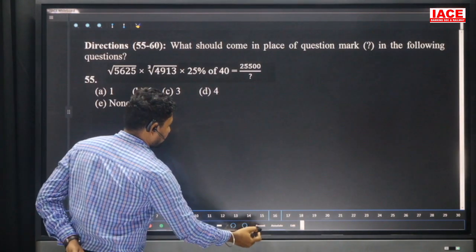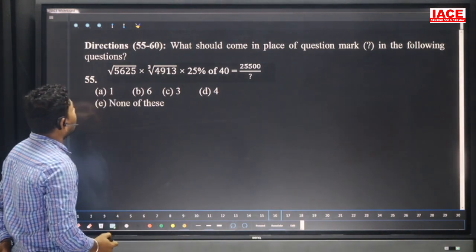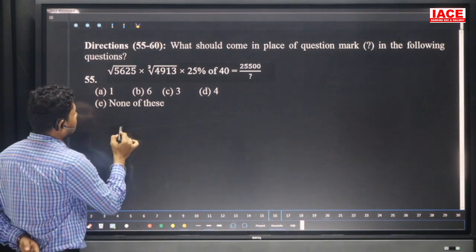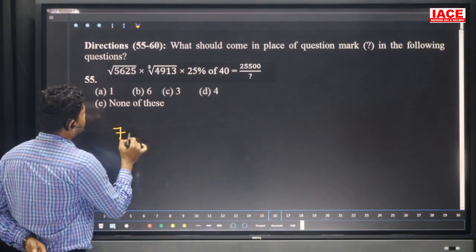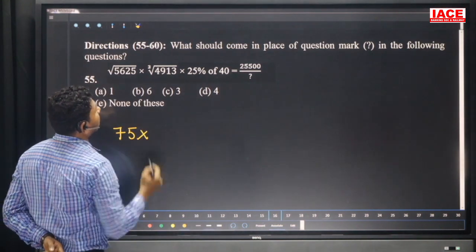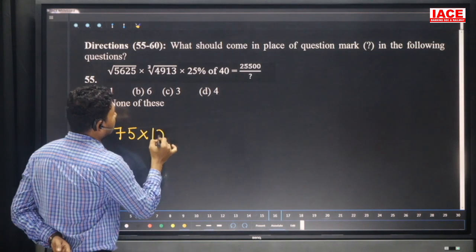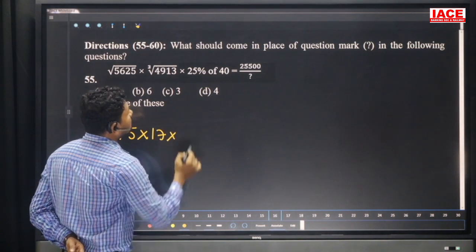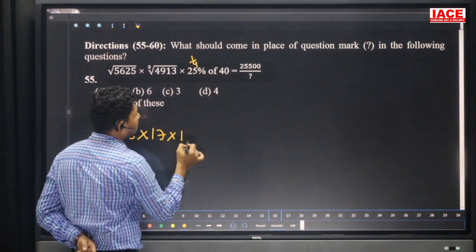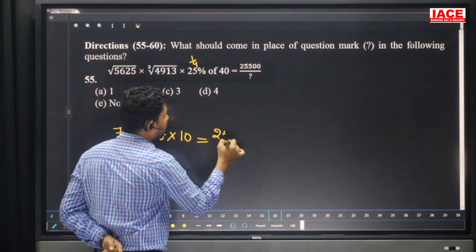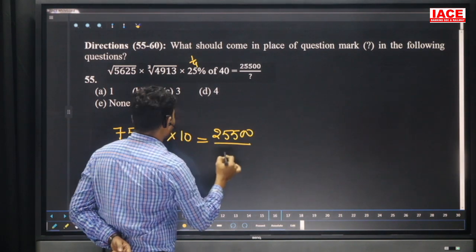Next, we have simplification based questions. Here root of 5625. Root of 5625 value is 75, into cube root of 4913, which is equal to 17. 25 percent of 400. 25 percent we can write as 1 by 4. 4 4s will be cancelled, which is equal to 100. And 25500 by x.